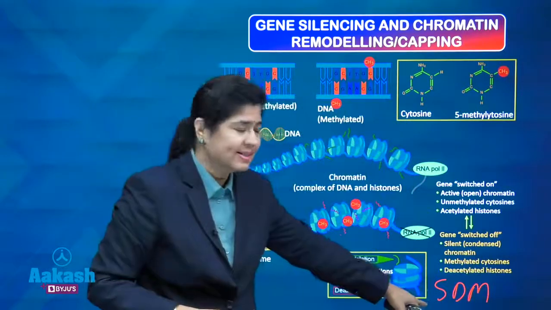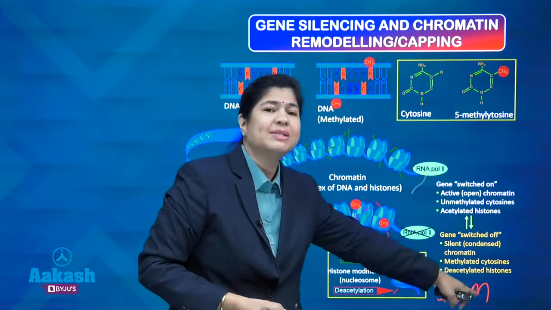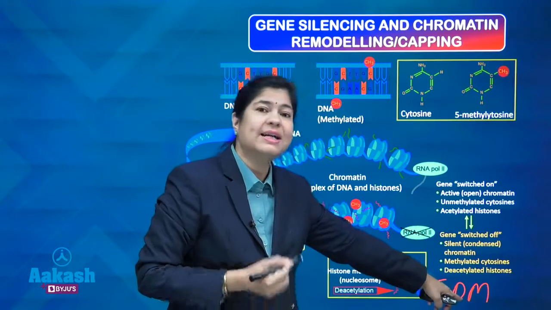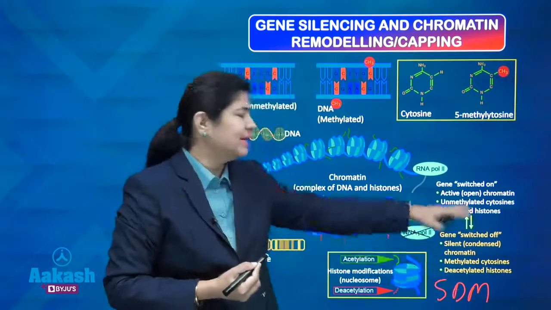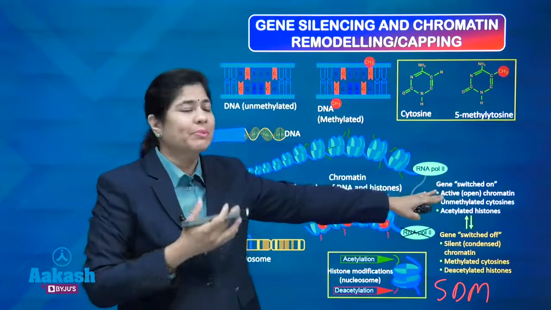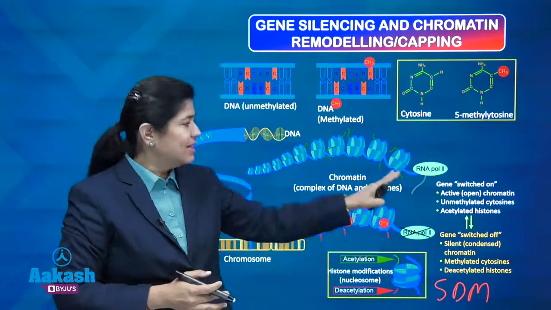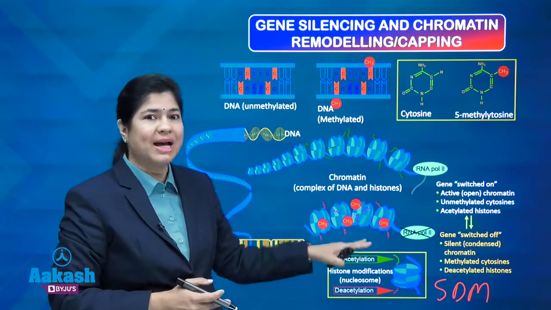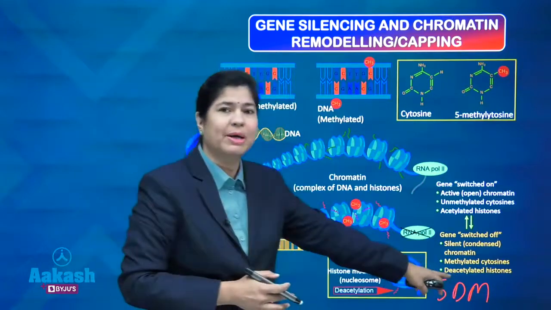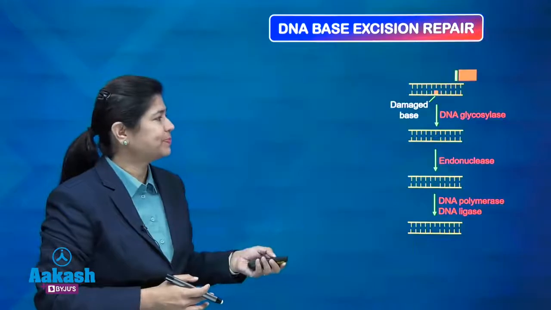S is for silencing, D is for deacetylated, M is for methylated. That means this is methylated, the cytosines, and deacetylated, that is the histones. The opposite things: you need to memorize only one part. The second part you will always remember is the opposite of the one which I have remembered. Okay? So, these two are associated with DNA methylation. If you remember these three things, it will always help you solve other types of questions also.